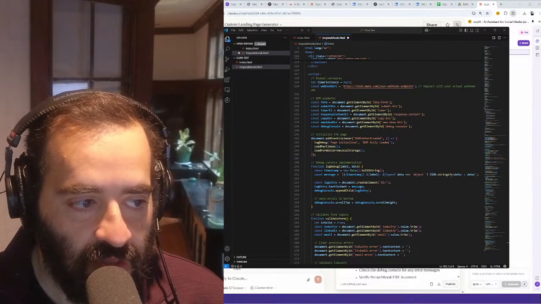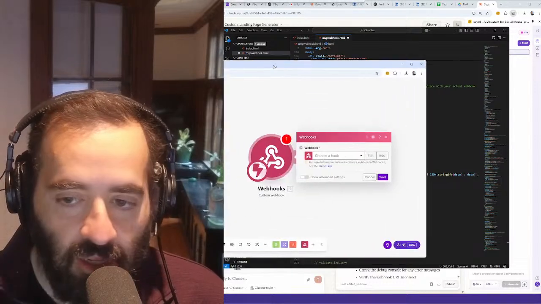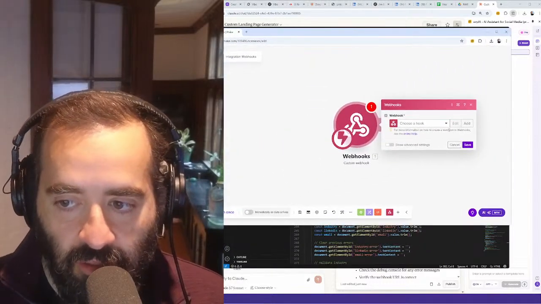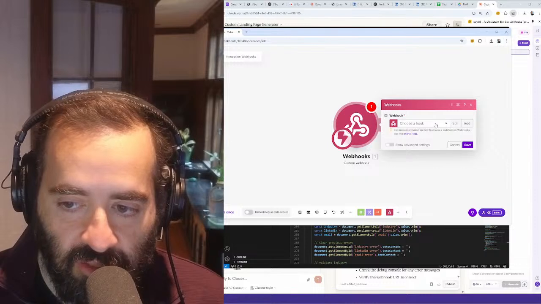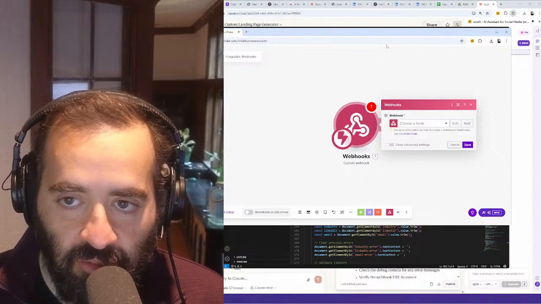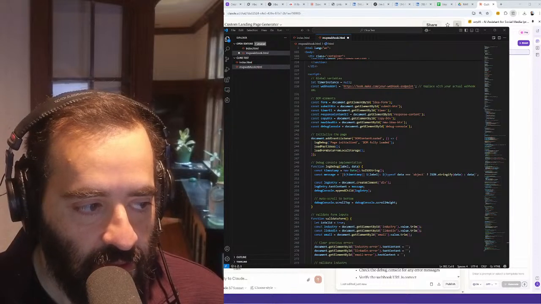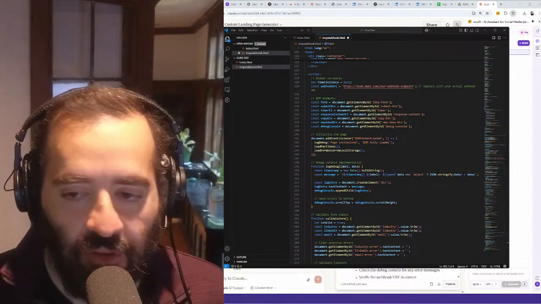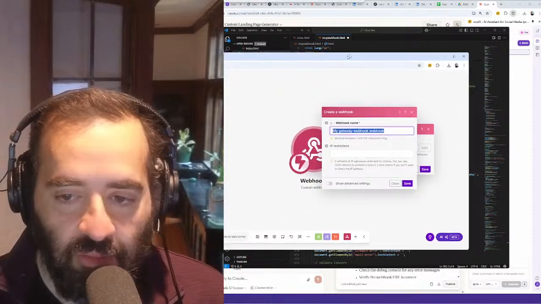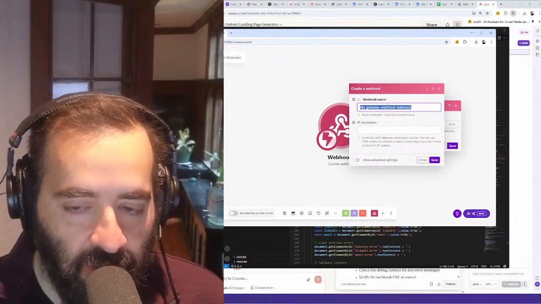I'm going to put in custom webhook. And now it's going to say create a new hook. So I can click on either choose an existing hook or add a new hook. I'm going to click on add a new hook right here. It asks me what is the name of the hook. You see? What's the webhook name?